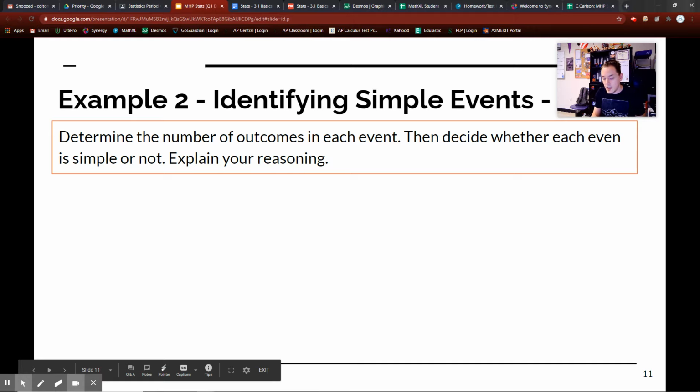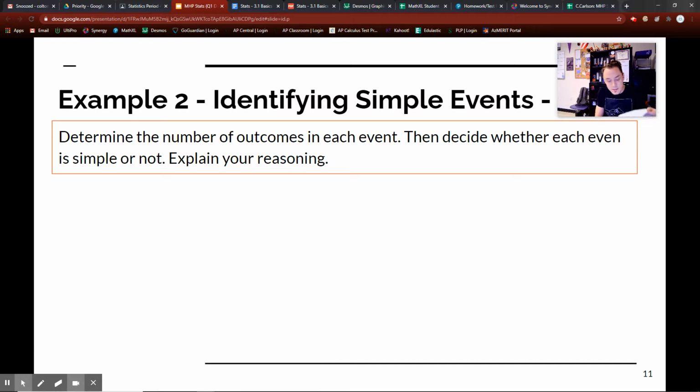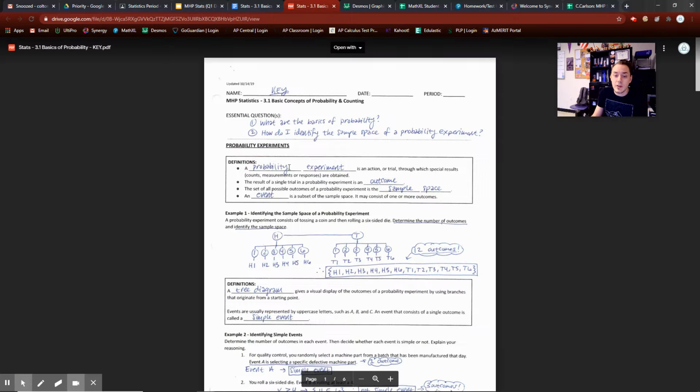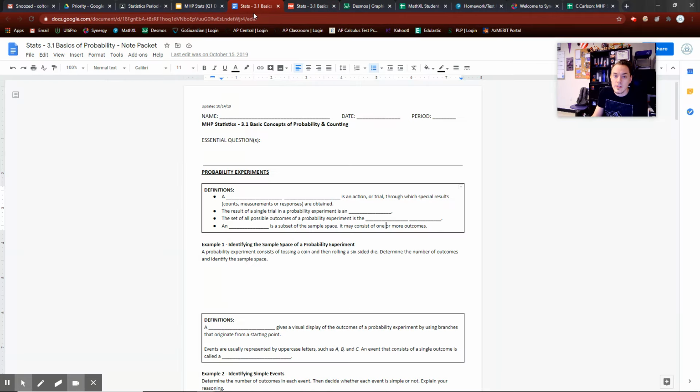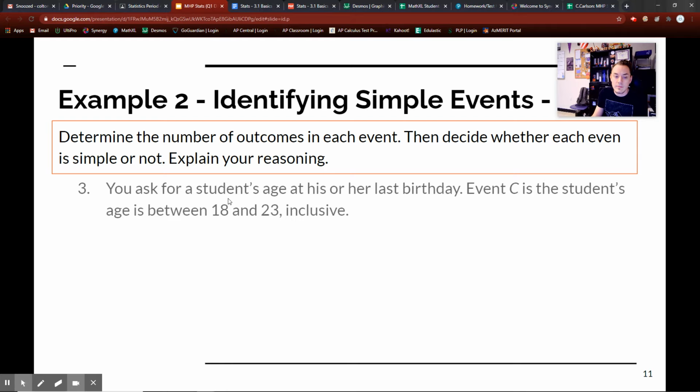Identifying simple events. I'm going to skip this because it's more or less the exact same stuff that we went through, unless you really want to go through it. But it's on the key, and that's why I have the key. So if you want to go through that, check your work, and then go to the key over here and scroll down. For this one, you ask the student's age. If you want to know these answers, it is on the key. I'm just not going to explain it. I think I explained it adequately before. And I'll do that periodically throughout this lesson as well.